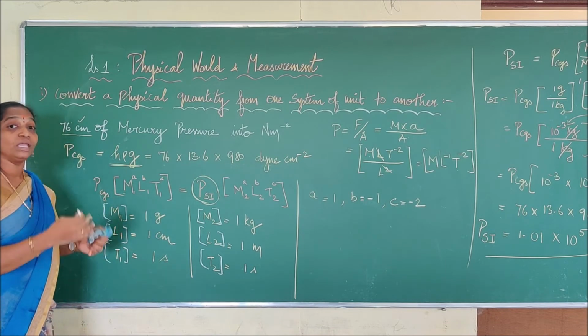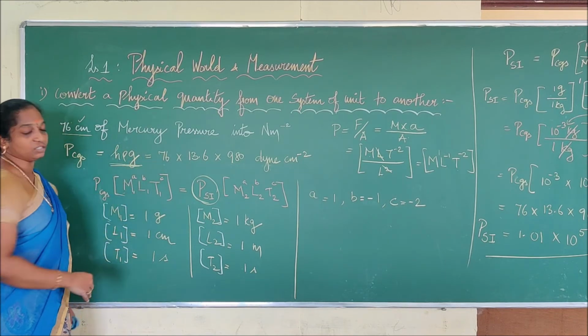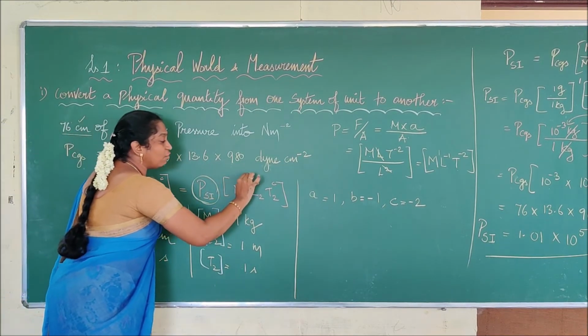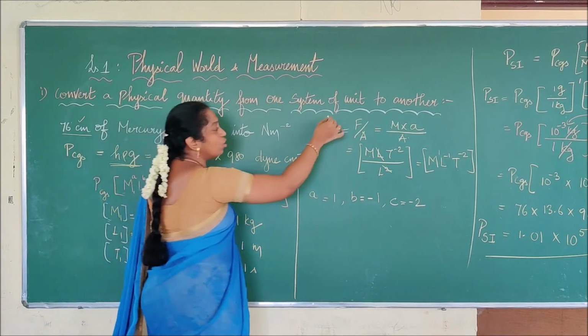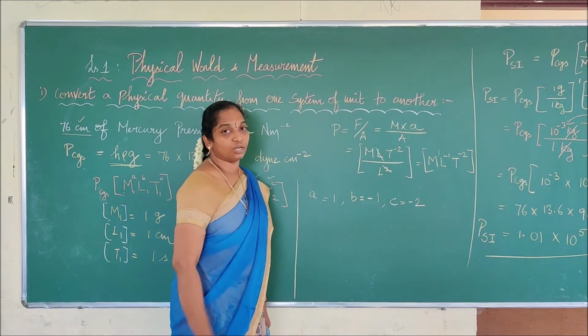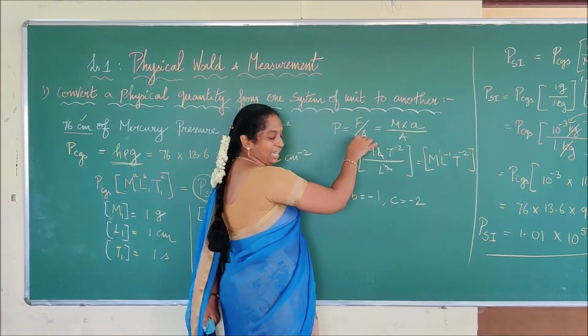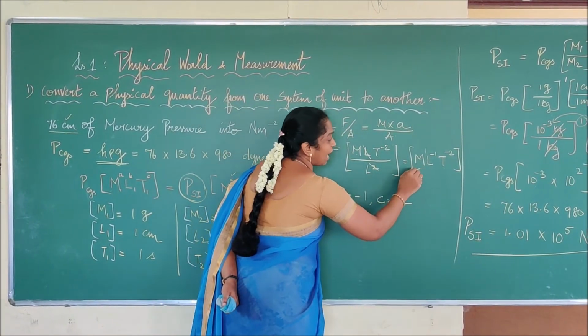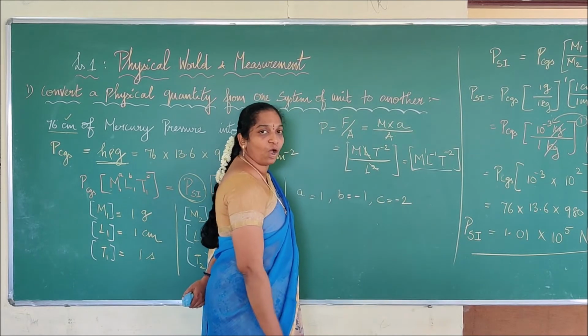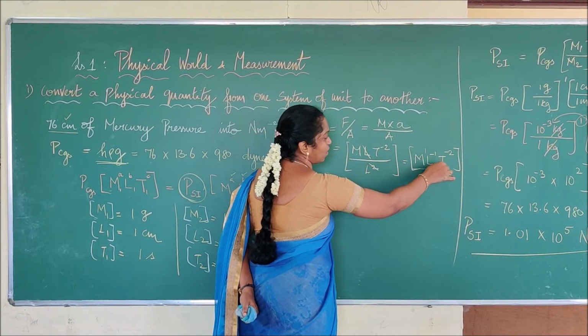This one we are writing as per our knowledge. Then we are taking the values of A, B and C from the original dimensional formula of pressure. So we are calculating the dimension of pressure. Pressure is equal to force by area. So from that we have calculated the dimension of pressure to be M, L power minus 1 and T power minus 2.